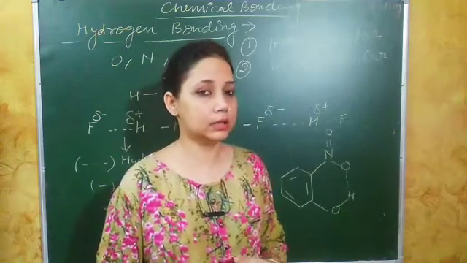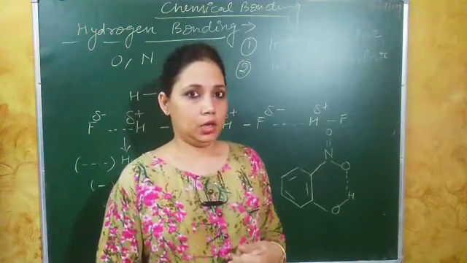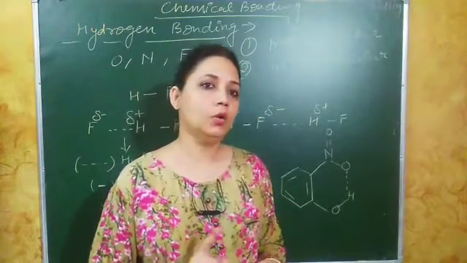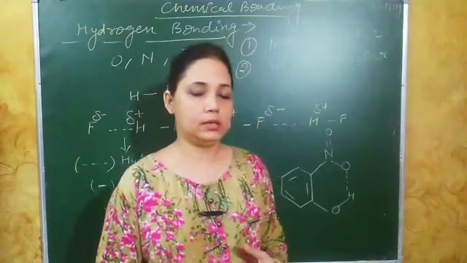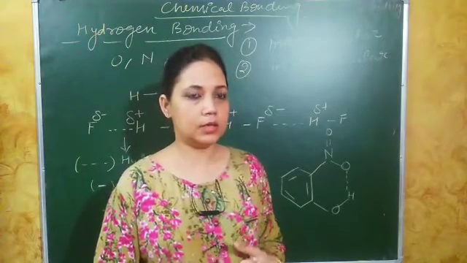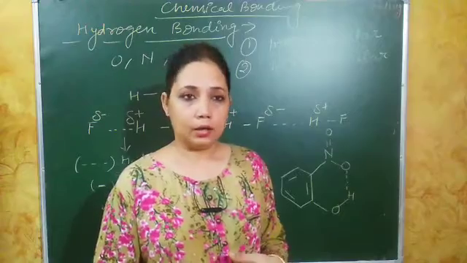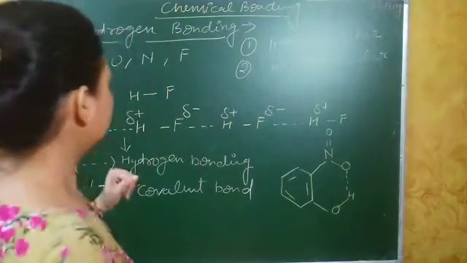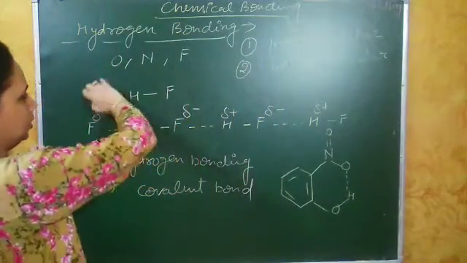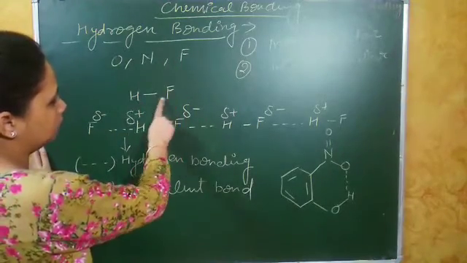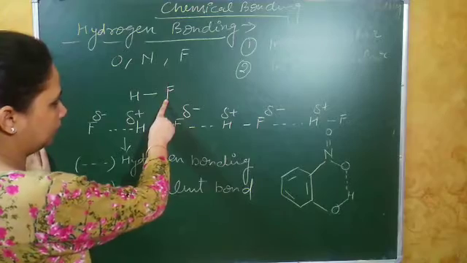And we also learned earlier that no covalent bond is 100% covalent, and no ionic bond is 100% ionic, because they show the property of both covalent and ionic, right? So here you can see these are the electronegative molecules. A bond is formed between hydrogen and fluorine.